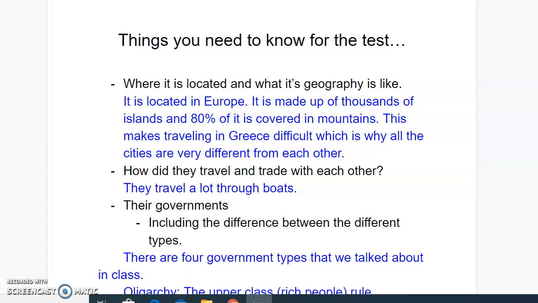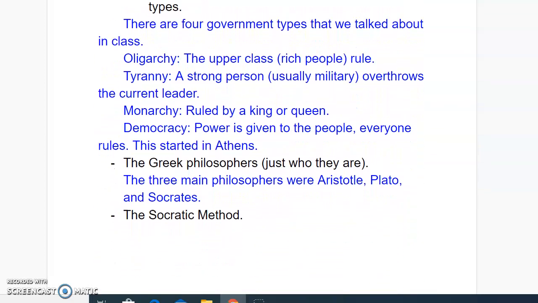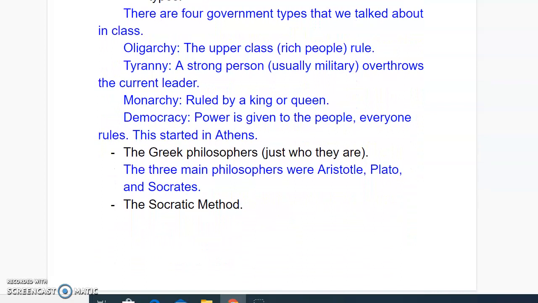Their governments. So we talked about the 4 different types of governments that they have in Greece. So you need to know those 4 types. The first one, you'll see it here on the notes, is oligarchy, which is the upper class or rich people rule. The next one is tyranny, where a strong person who usually is from the military or has some military experience overthrows the current leader, and then they are in charge.